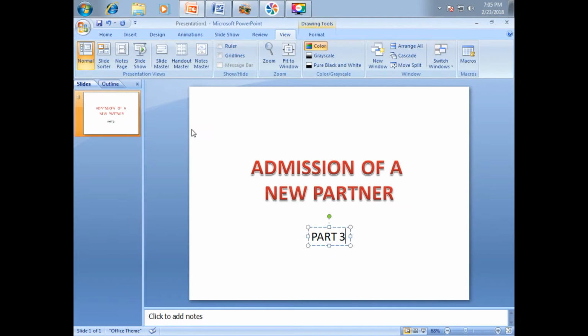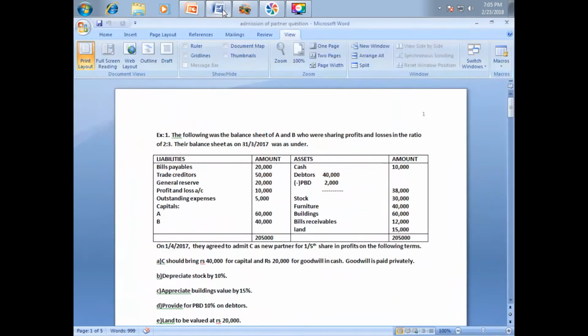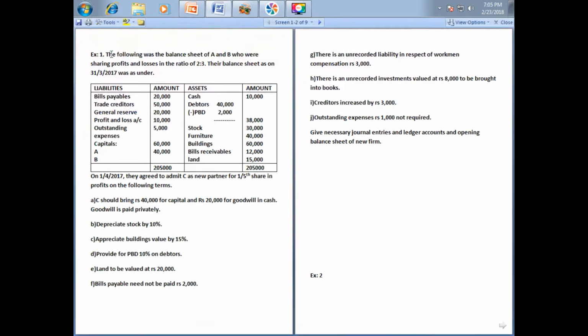To explain all these points, I am taking one problem. See, this is a problem. Example 1. About this question, I explained in my other video, that is admission of a partner part 2. In that video, I explained about revaluation account also.